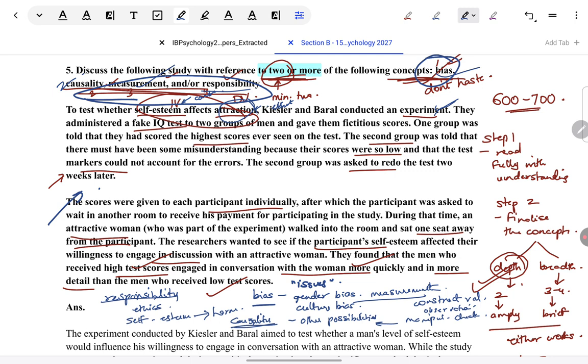Secondly, making someone sit next to an attractive woman, to some extent, even that might be discomforting for people, like say, who are not comfortable sitting with the opposite sex. Although I wouldn't take it as a very big issue because the woman was not doing anything as such that is provocative in any way, but still, some amount of discomfort could come from there. And of course, deception is very strong. Purposely telling them that their scores are proving that they are good in that, what is that, IQ, or they are bad in it.